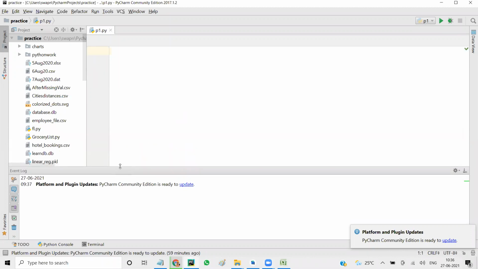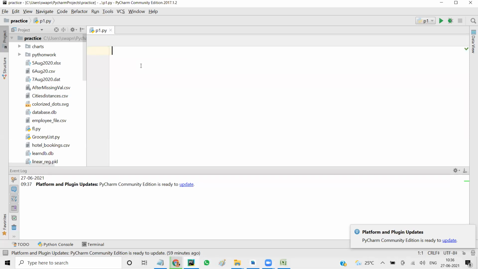So, list and tuple. What is a list? A list is a collection. That means it can store multiple values. It can store multiple integer, float, string, boolean, and complex values.